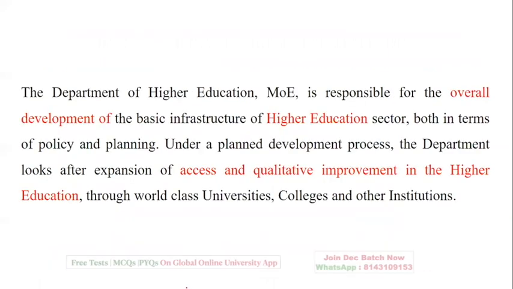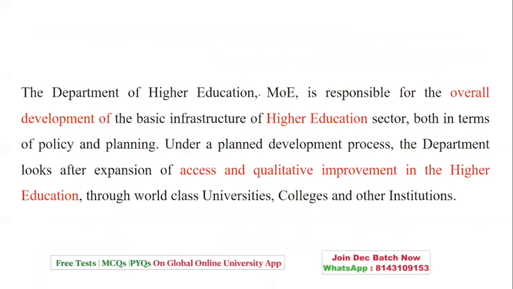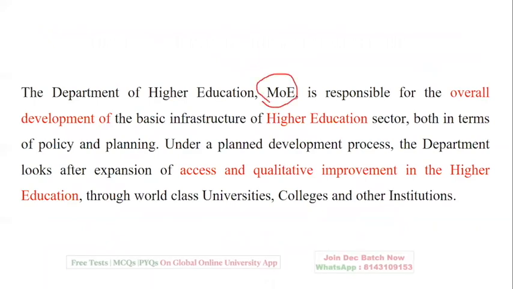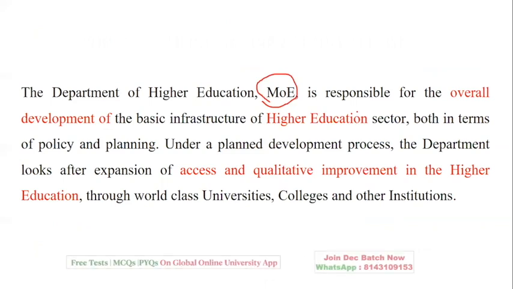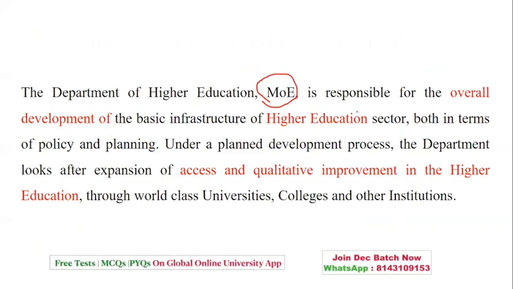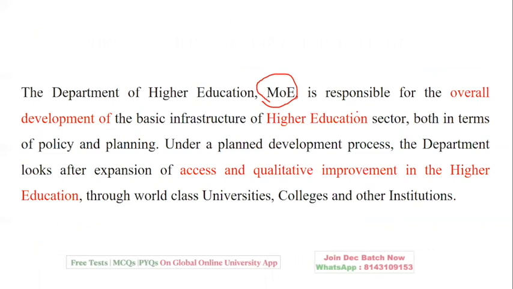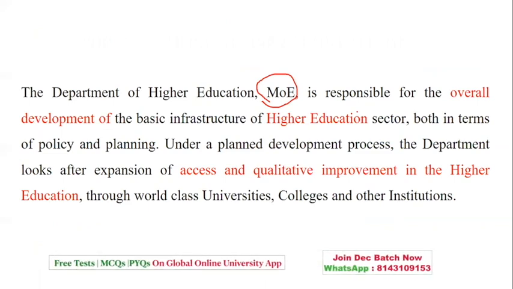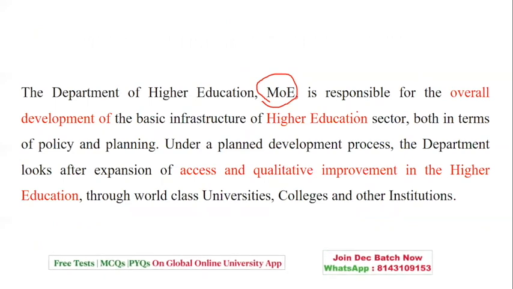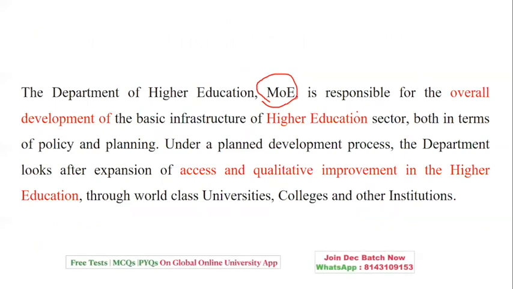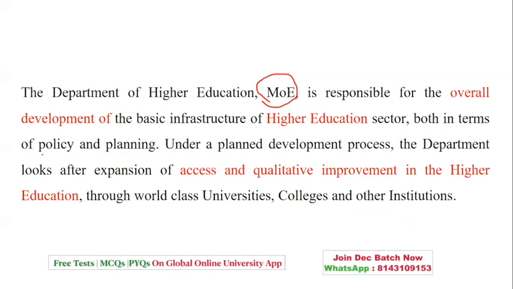So what is basically the Department of Higher Education? It is handled by the Ministry of Education, which was earlier the Ministry of Human Resource Development. It is responsible for the overall development of the basic structure of the higher education sector, in terms of policies and also in terms of planning.